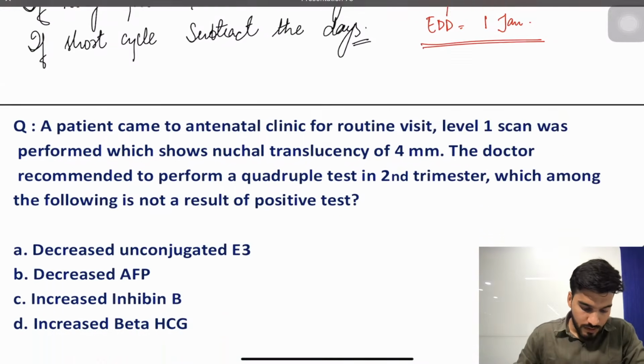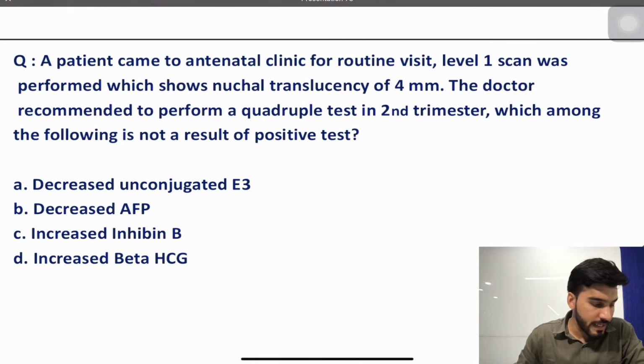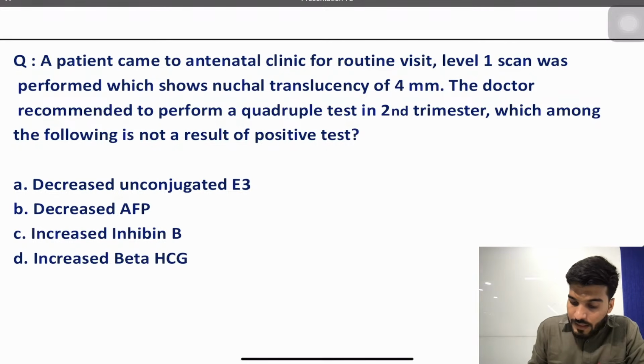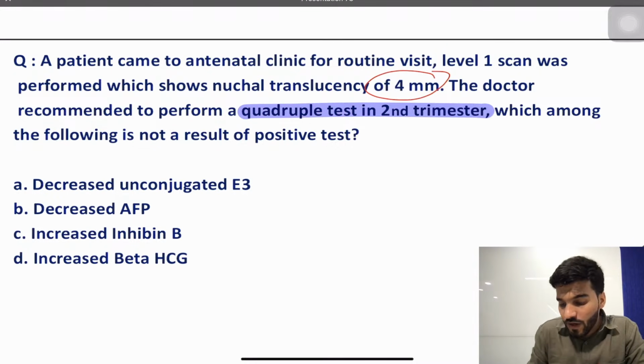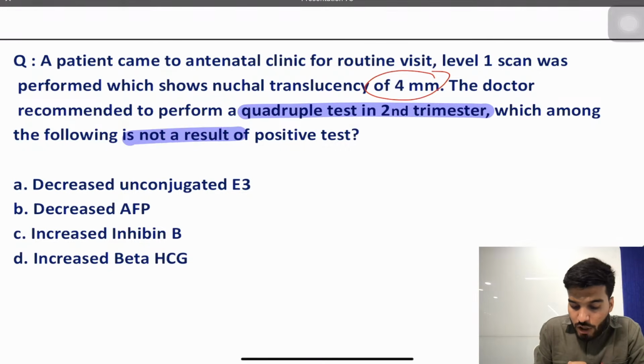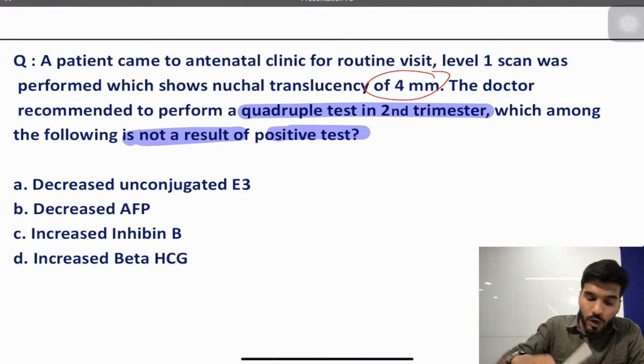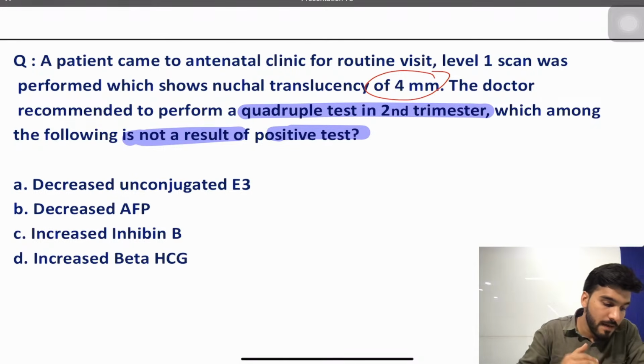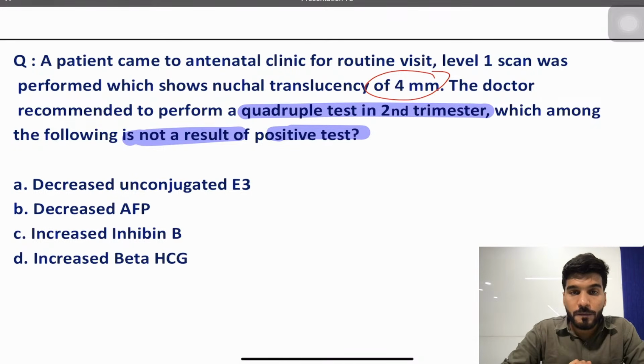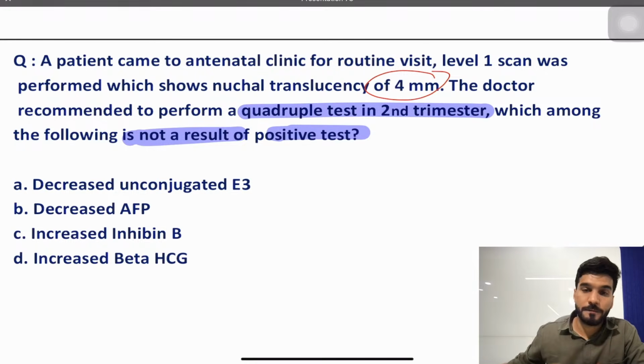Chalo. Now a patient came to the antenatal clinic for a routine visit. The level 1 scan was performed, which shows a nuchal translucency of 4 mm. The doctor recommended performing a quadruple test in the 2nd trimester. Which among the following is not a result of a positive test? Now you are going to perform a quadruple test. Which of the following will not be the result of a positive test? Now answer me.